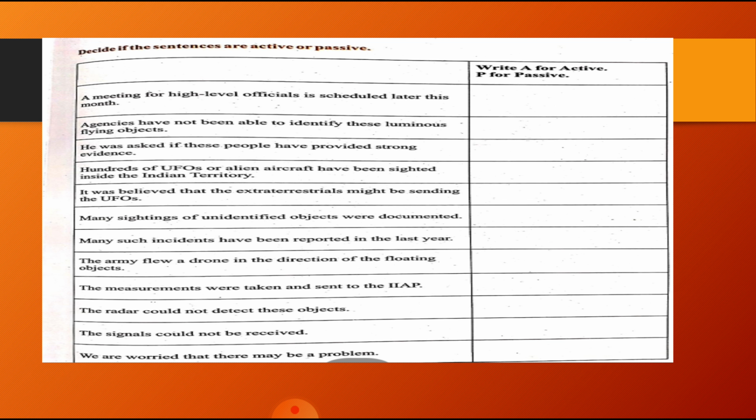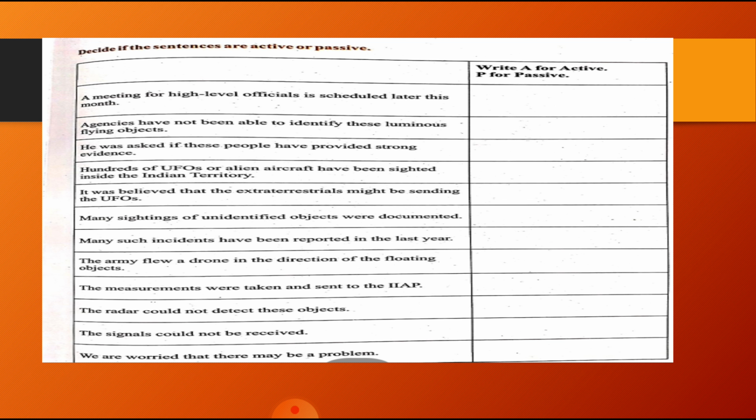And the next sentence: many such incidents have been reported in the last year. See, have been reported is a passive voice. Who has reported, that is not important, but that incidents have been reported is important. Next sentence: the army flew a drone in the direction of a floating object. See, flew is an active voice. Why? Because the deed of flying is done by the army.